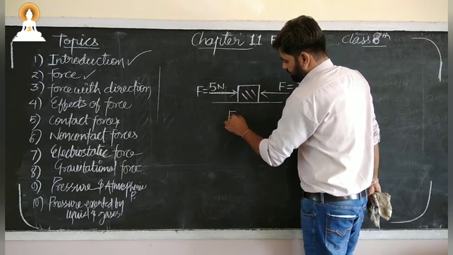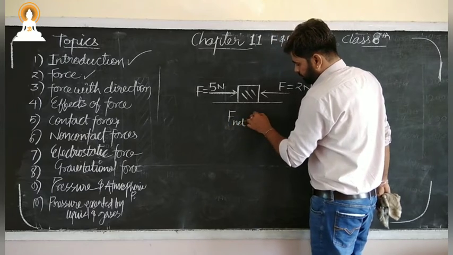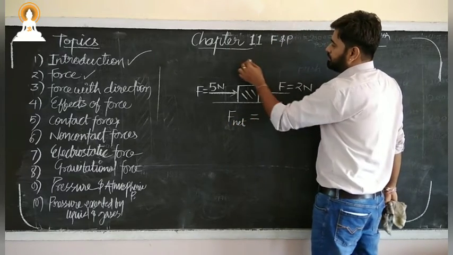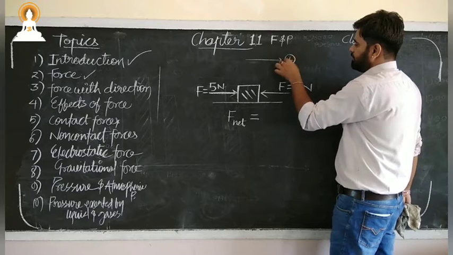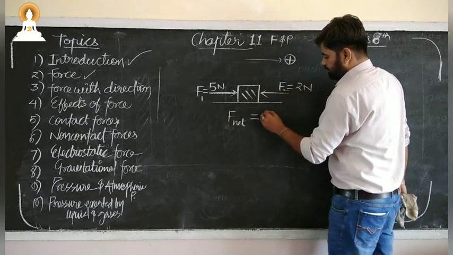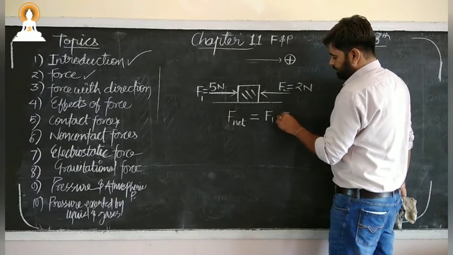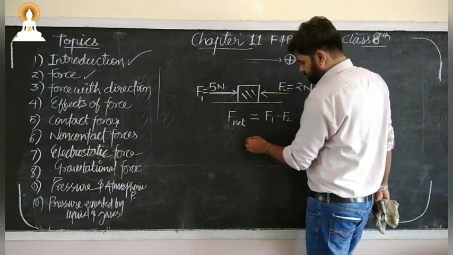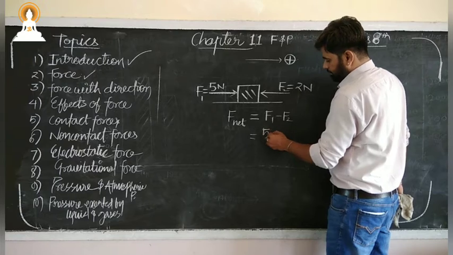F net will be, if I take this direction as positive, F1 minus F2, that is 5 minus 2.